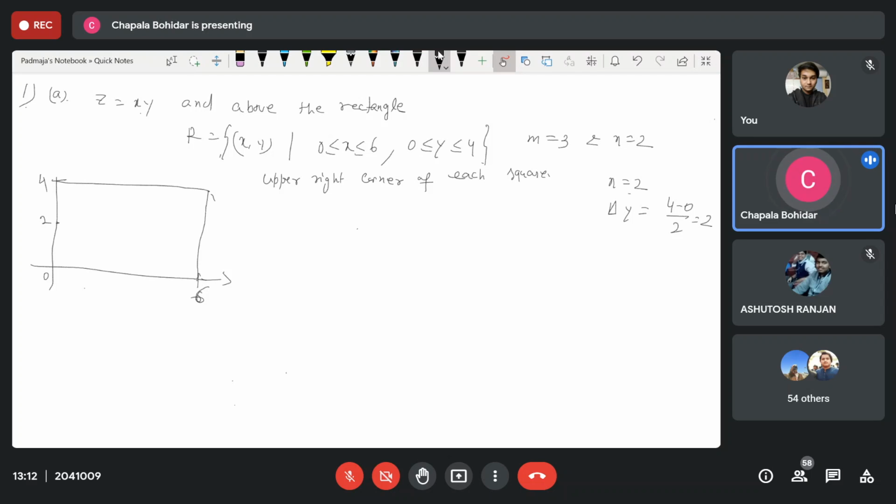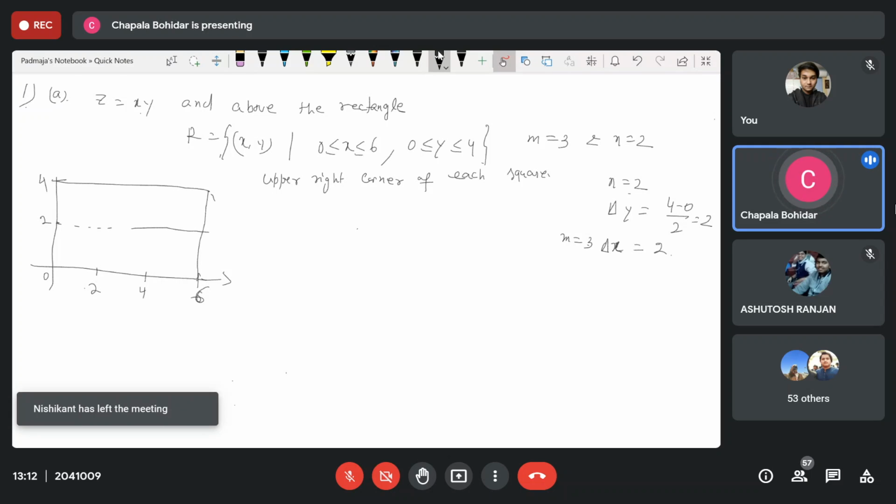Here m is equal to 3, so del x is equal to 2: 2, then 2 plus 2 is 4. Now it is divided into 3 parts.